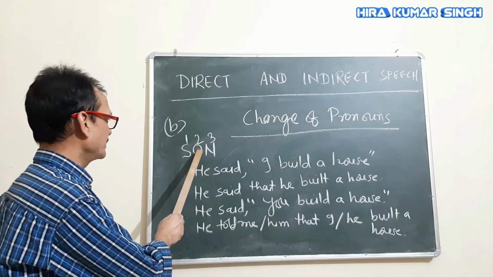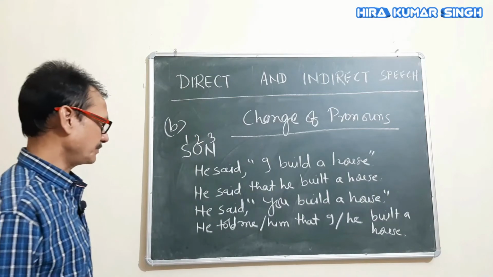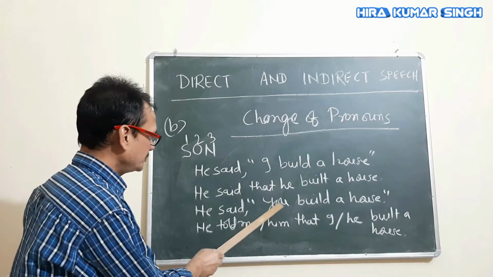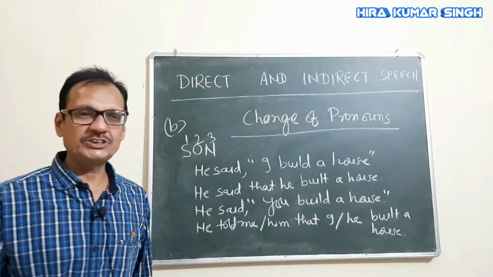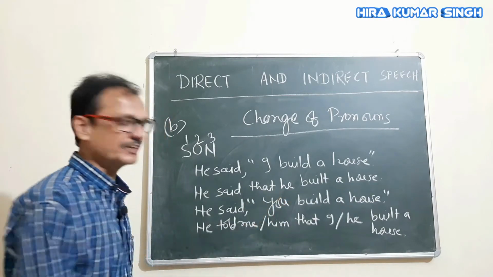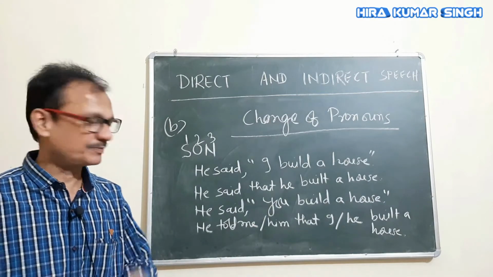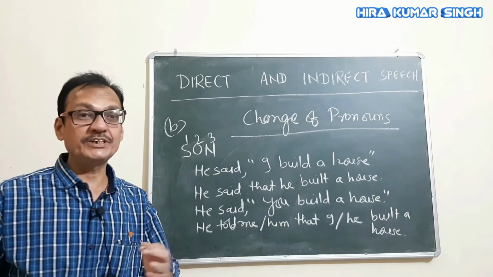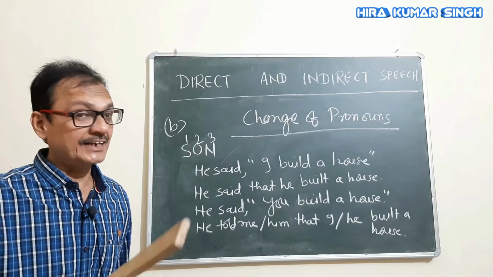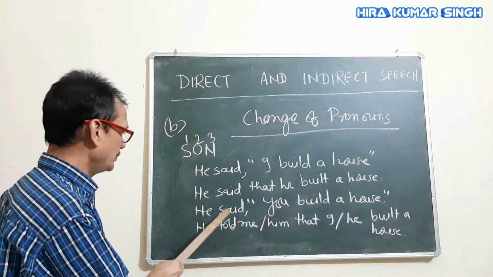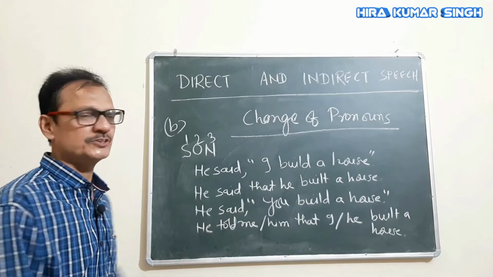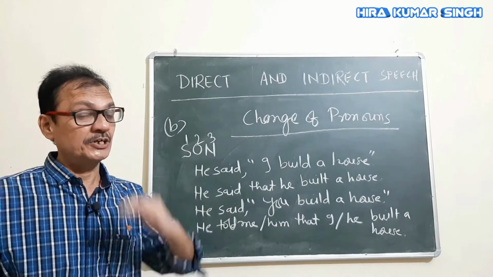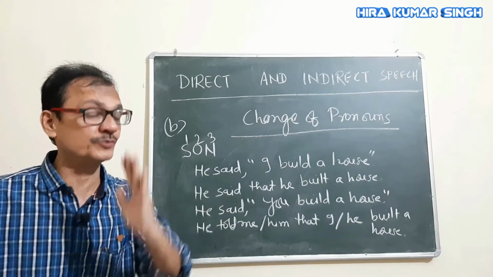Now, second one. Subject second person. What is you in the reported speech? What is you under the inverted comma? It is a subject. What person is this? You is second person. And second person according to the object. So in this sentence, can you find any object? After said, there is no object. So when you change it, you have to supply an object out of your own pocket.